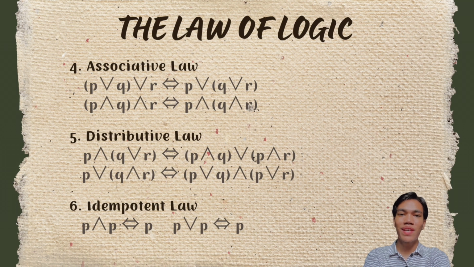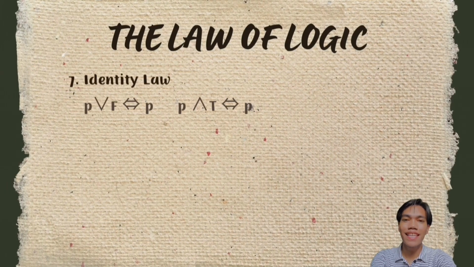For example, as you can see, between these two examples, I will say only one: P or P, we will get P. For the identity law, a simple statement deals with contradiction F and tautology T. As you can see, P or F, that is contradiction, we will get P.